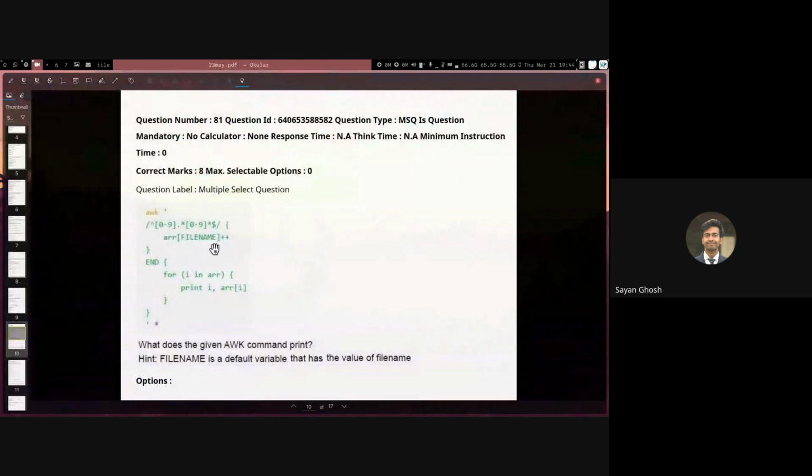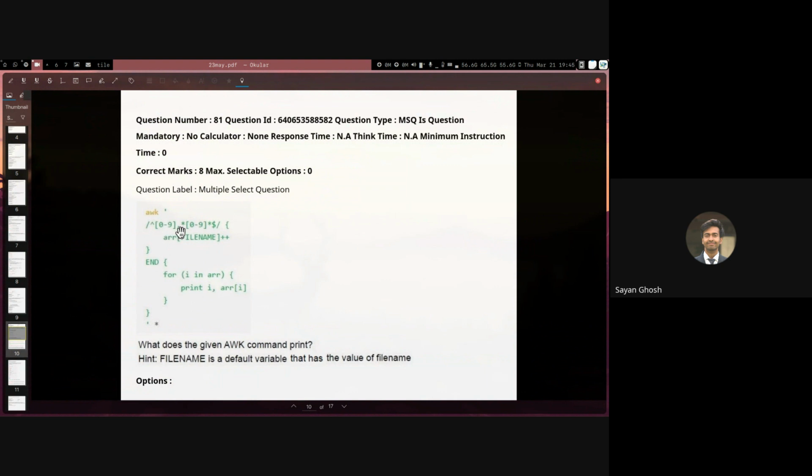So here what are we doing? We have an associative array, which has the key of FILENAME. We're incrementing it, so we are basically storing a count of how many such lines exist for each file. So for each file, we are incrementing the count. Then after all the lines are evaluated, in the end, we are running a for loop over all the keys in that array, and we are simply printing the key and the value. So we are printing the name of the file and how many such lines exist in each file.